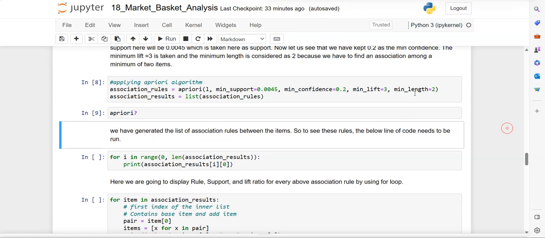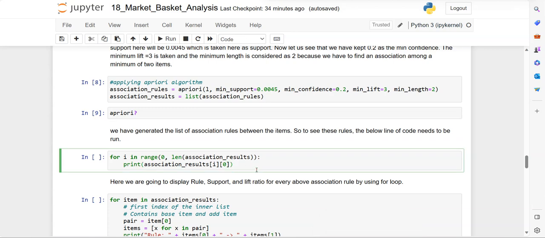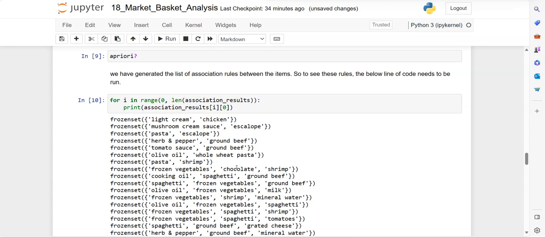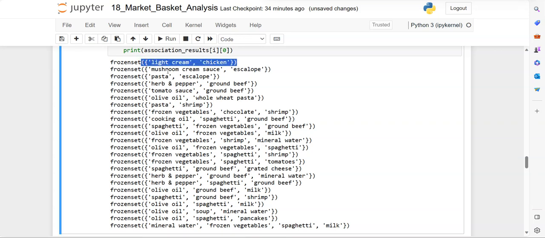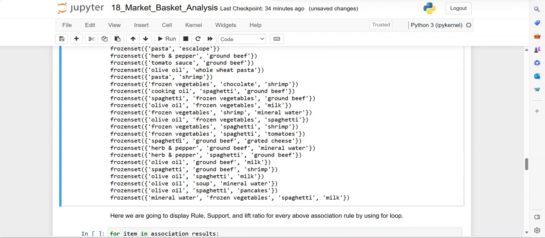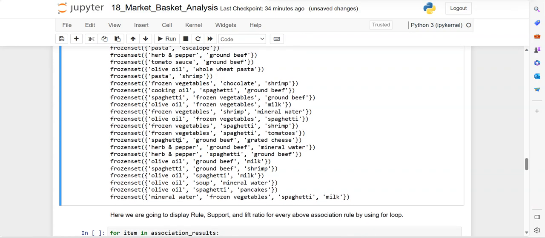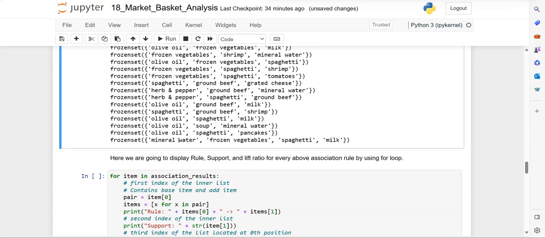After that we have generated the association rules, and if you want to list out these association rules, we can do that by using a loop, for i in range of 0 to the length of association results. Whatever results are generated, we want to display them, we want to print them. So these are the rules, like light cream, chicken. So this is one transaction. Mushroom cream sauce and escalope, this is another transaction. Like this, these are all the rules, the combinations of items. So these are all the frequent items.